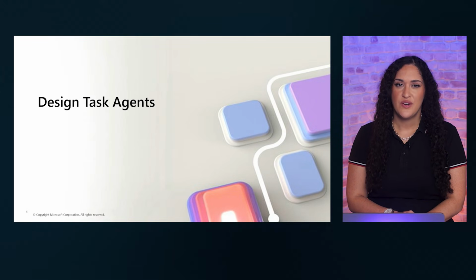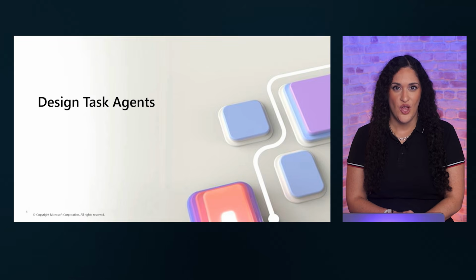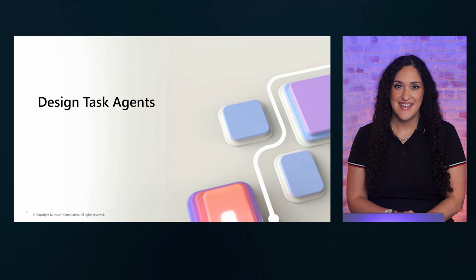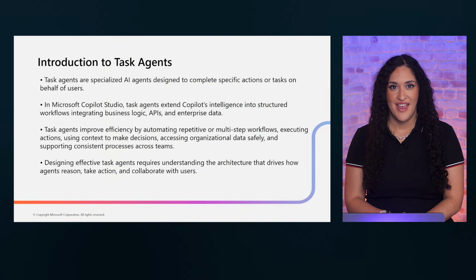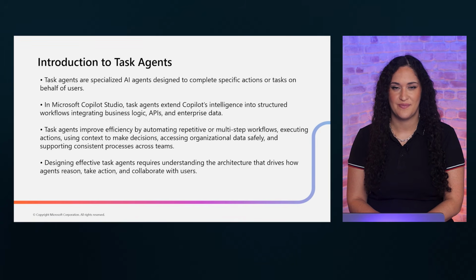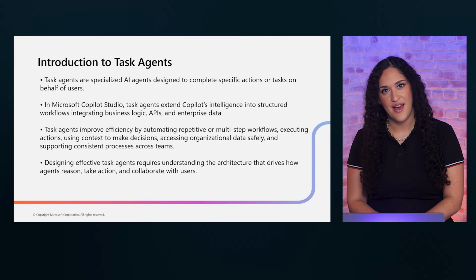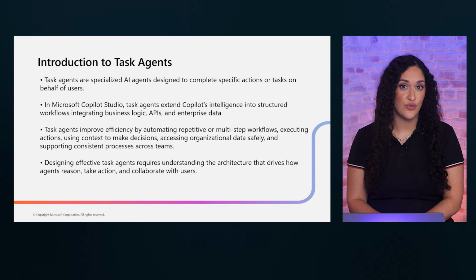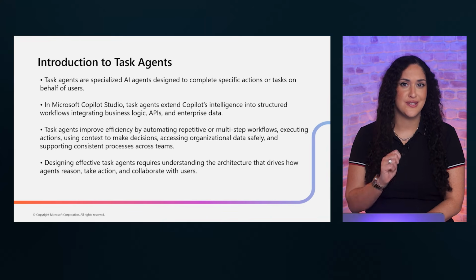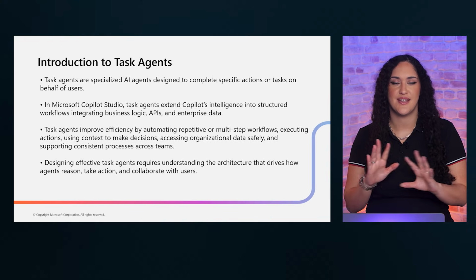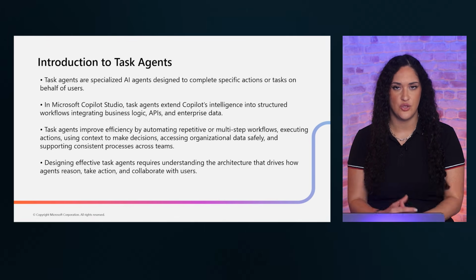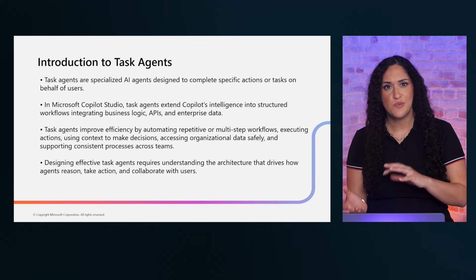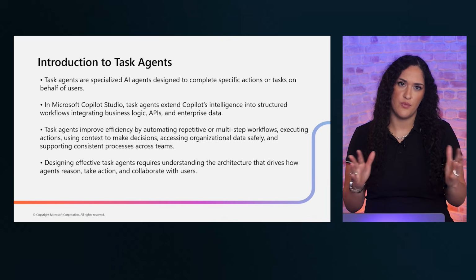Now we are moving into one of the most practical sections of this module. We are going to talk about how to design task agents. So what exactly is a task agent? They are specialized AI agents for completing specific actions using Copilot Studio. They integrate business logic, APIs, and enterprise data into structured workflows. The best practice here is to resist the temptation to build one agent that does everything. Focus each task agent on a single, well-defined job. A narrow agent is easier to build, test, maintain, and troubleshoot than a broad one.